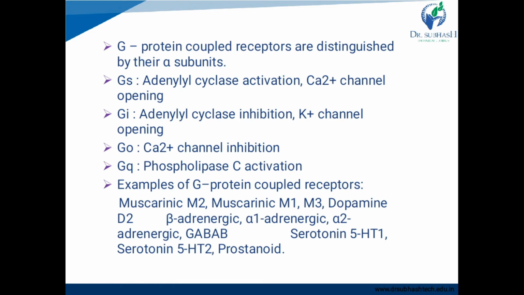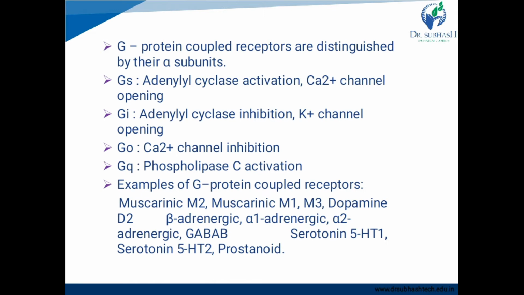G protein coupled receptors are distinguished by their alpha subunits. Now, the activity of G protein coupled receptors is different, and depending on that, they are classified into GS, GI, GO and GQ. GS acts by adenylyl cyclase activation and calcium channel opening. GI acts by adenylyl cyclase inhibition and potassium channel opening. GO is activated by calcium channel inhibition, and GQ acts by phospholipase C activation.